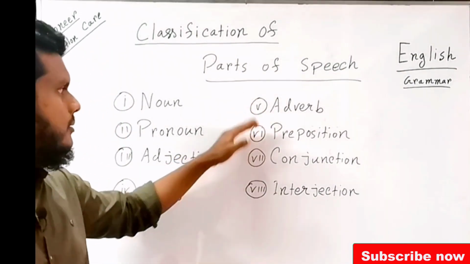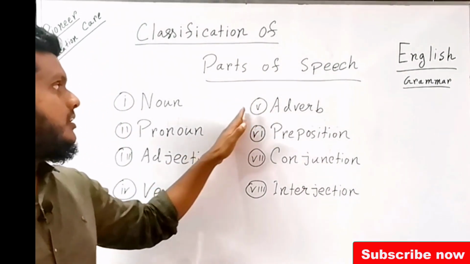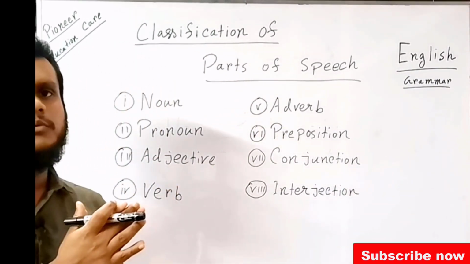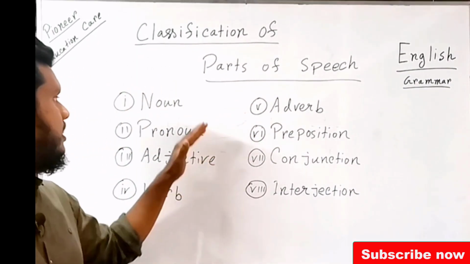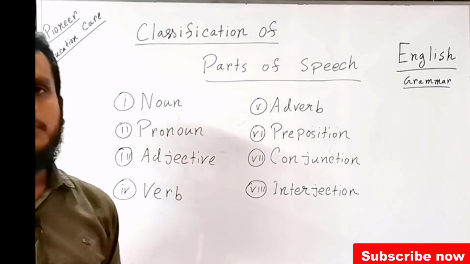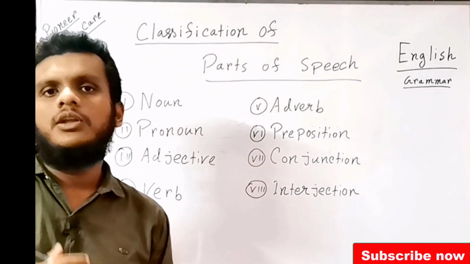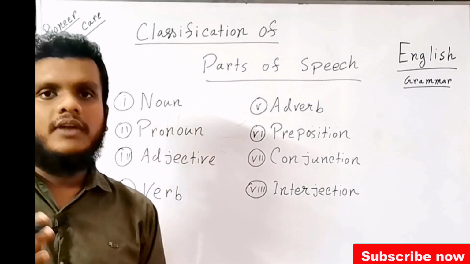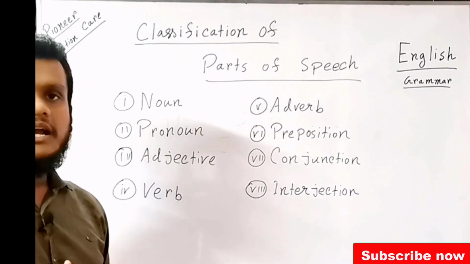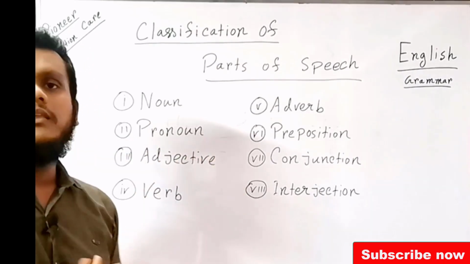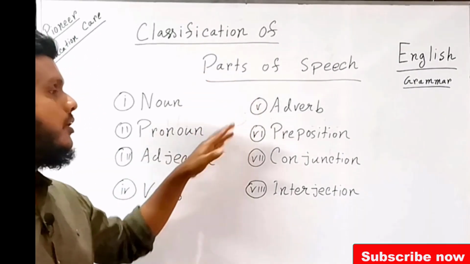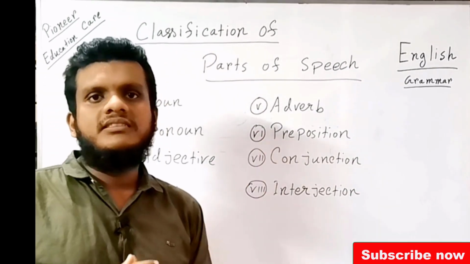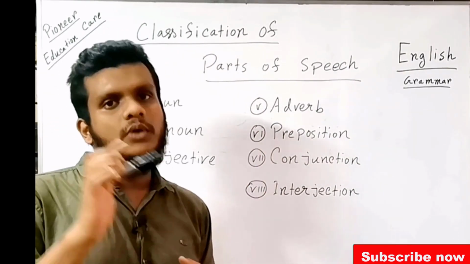Next one is adverb. Adverb and adjective might seem similar, but there is some difference between these two. An adjective modifies a noun or pronoun. An adverb is also a modifying word, but it doesn't modify a noun or a pronoun. Rather, it modifies all the other parts of speech except noun or pronoun. Even an adverb can modify itself. That means there can be more than one adverb in one sentence.